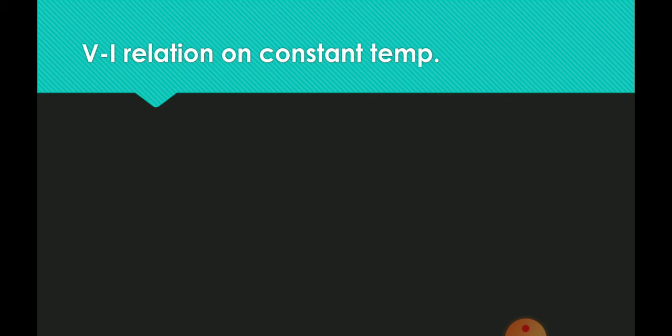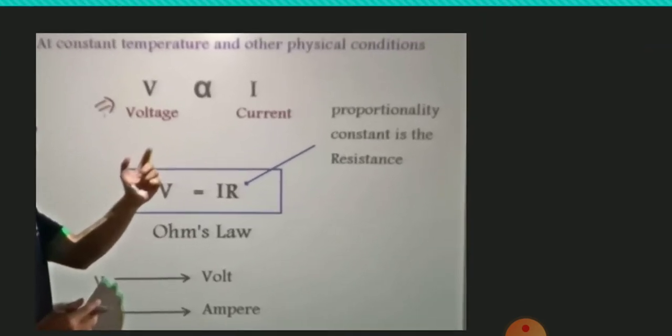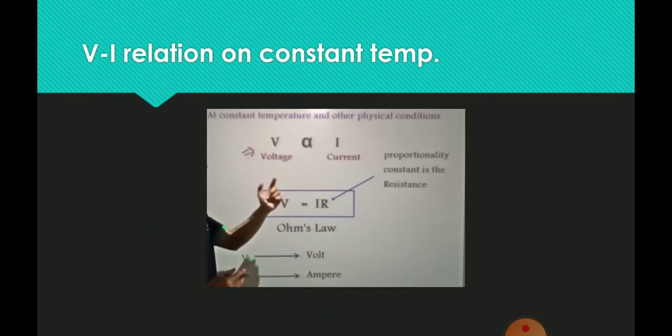VI relation at constant temperature. This is the circuit. V is directly proportional to I, and V equals IR. R is the constant of Ohm's law.